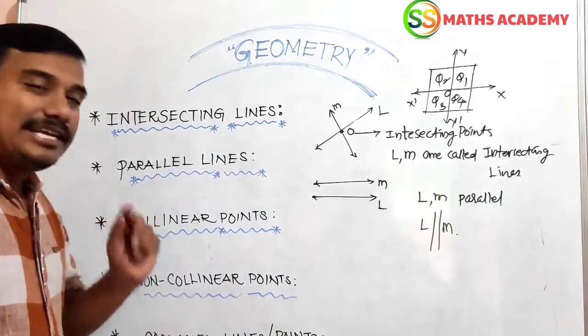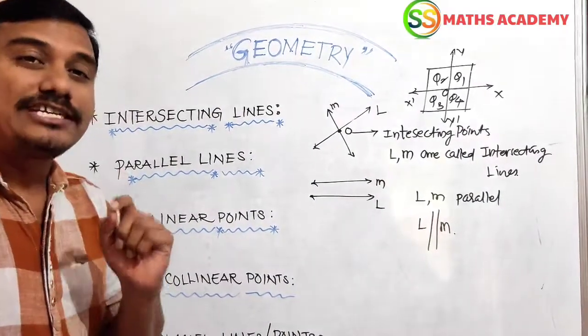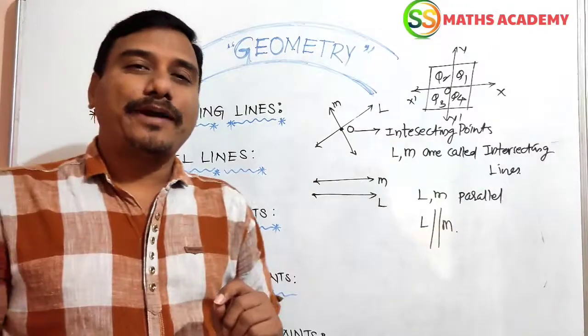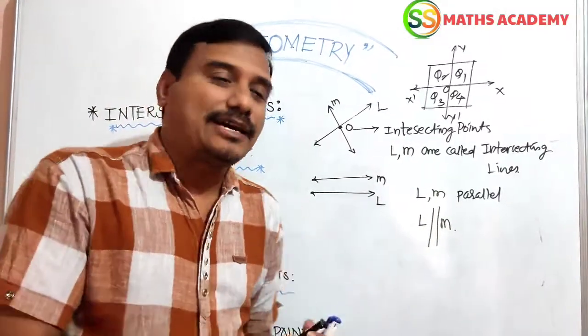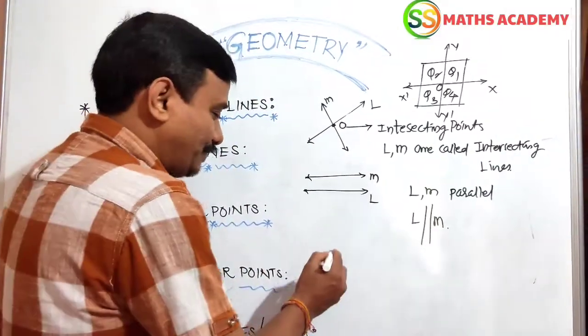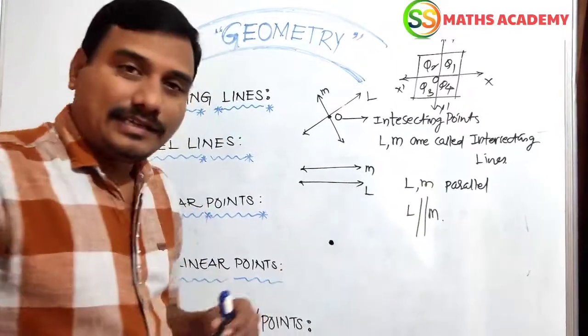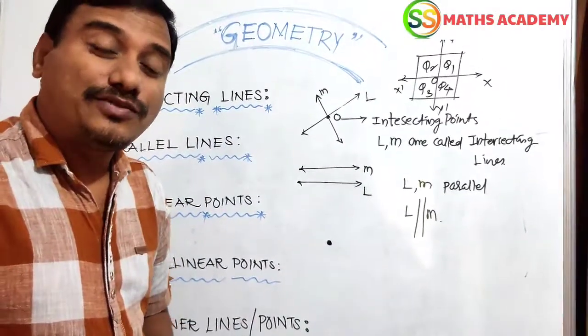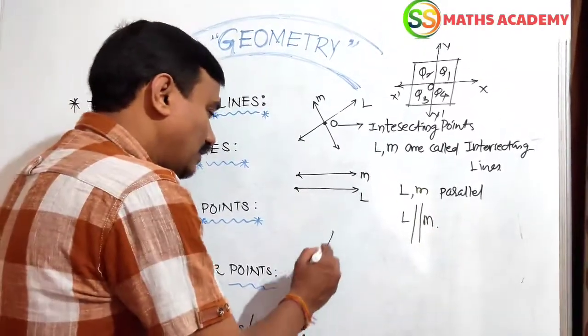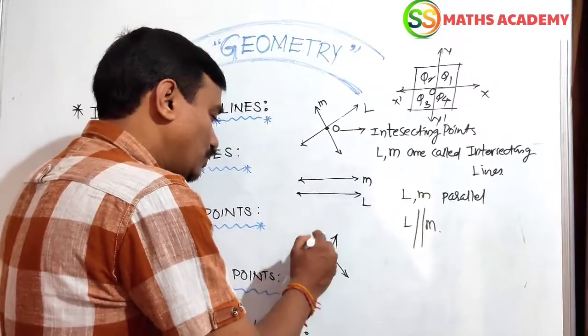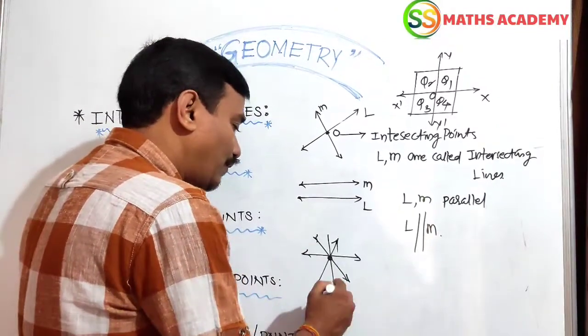Next, I am going to discuss collinear points. You see one example. I have one point. Along this point, how many lines can we draw? 1, 2, 3, 4.